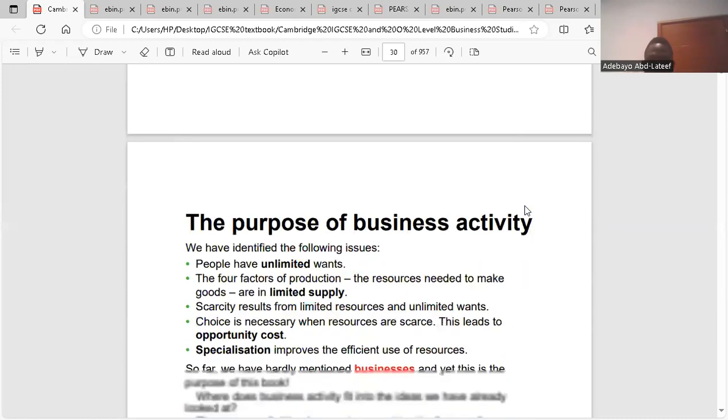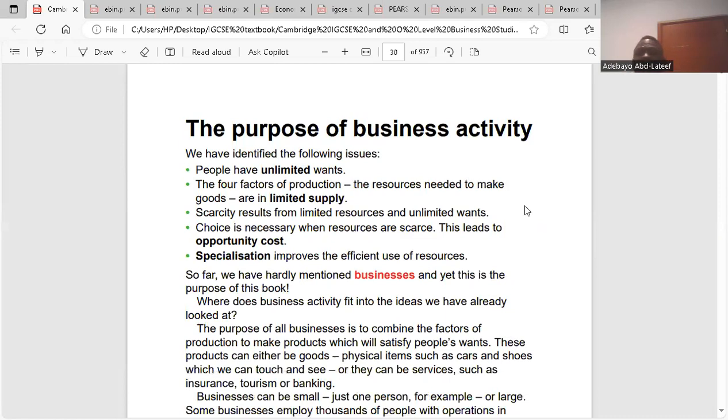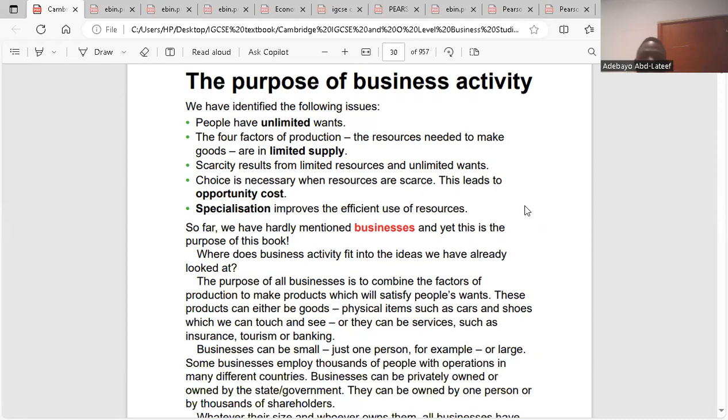So now, this takes us to the purpose of business activity. So we've identified the following issues. People have unlimited wants. The four factors of production: scarcity, choice, specialization. So far, we have hardly mentioned businesses. And yet, this is the purpose of this book.